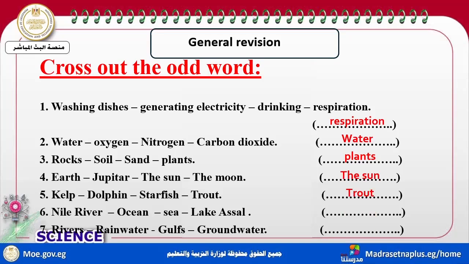Kelp, dolphins, starfish, trout. I choose trout and the rest live in salty water. River, ocean, sea, and lake. I will choose river Nile because it's fresh and the rest are salt. River, rainwater, Gulf, groundwater. I will choose the Gulf. It's salt and the rest are fresh water.